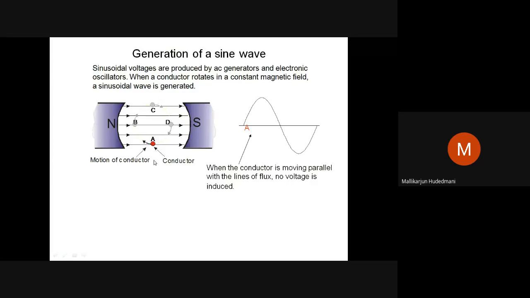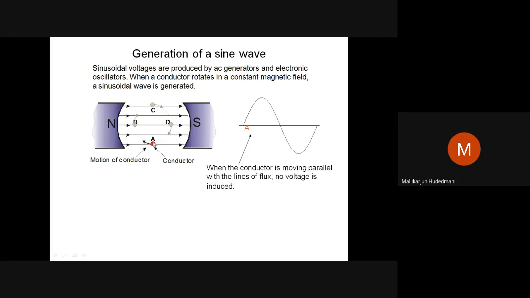At this point, the frame is vertically up, in the plane of the flux, perpendicular to the lines of force. You are at point A. When the conductor is moving parallel to the lines of flux, no voltage is induced at this point. It is moving this way, this way. So there is zero induction of EMF here.